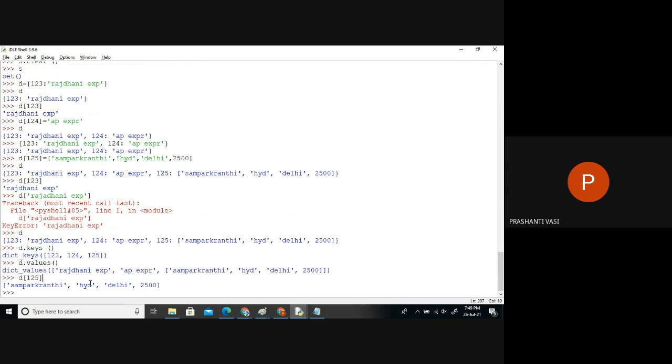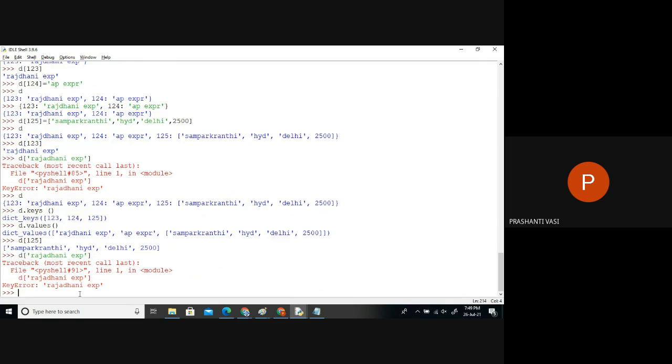But I can't get a key based on the value. It's not possible like this. It gives a key error. Whenever you search in a dictionary, we search based on what? It should be a key only.